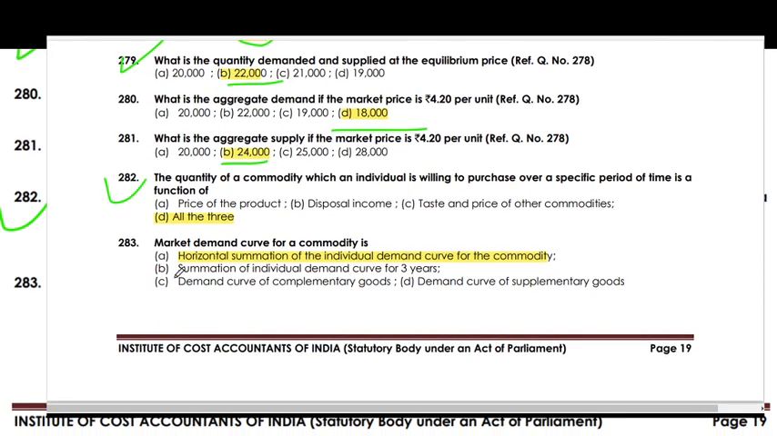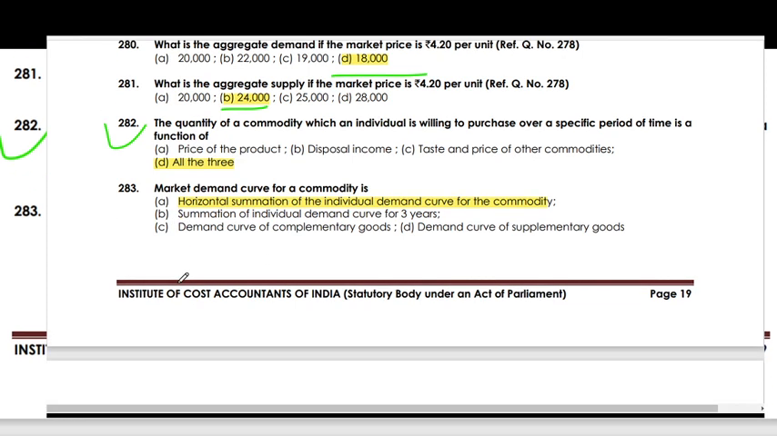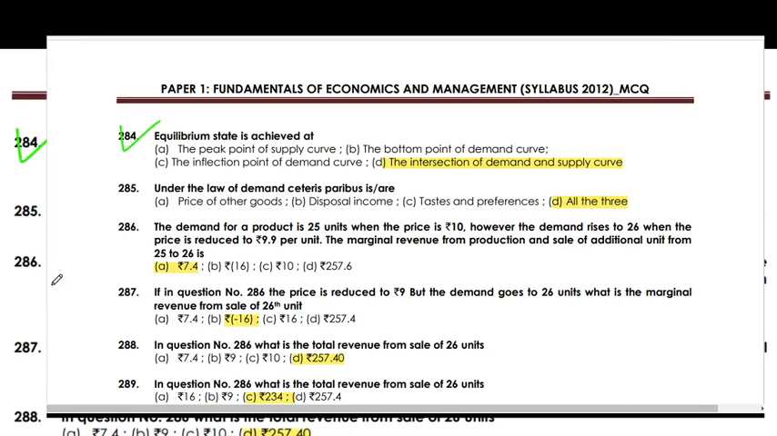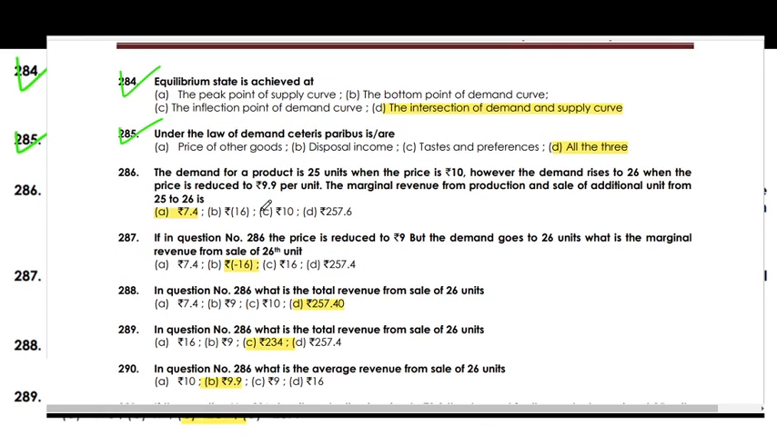The quantity of a commodity which an individual is willing to purchase over a specific period of time is a function of all of these: price of the product, disposable income, taste, and price of other commodities. The market demand curve for a commodity is the horizontal summation of the individual demand curves of the commodity. Equilibrium is achieved at the intersection of the demand and supply curves. Under the law of demand, ceteris paribus means all of these are held constant: price of other goods, disposable income, taste and preferences.